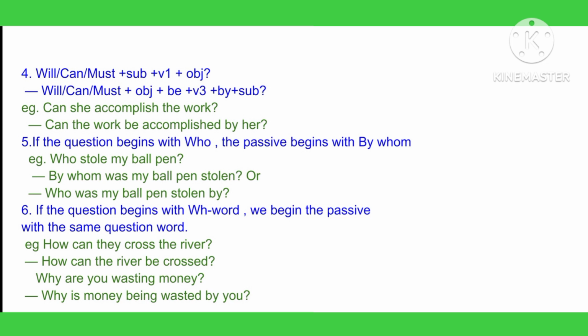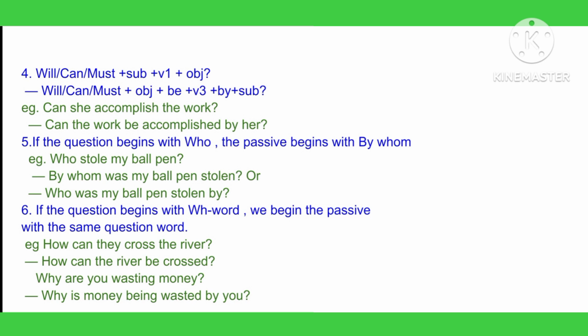Similarly, now rule number 5. If the question begins with who, the passive begins with by whom. For example, who stole my ball pen? Now let's see how it changes. By whom was my ball pen stolen? Or we can begin with who as well, like who was my ball pen stolen by?